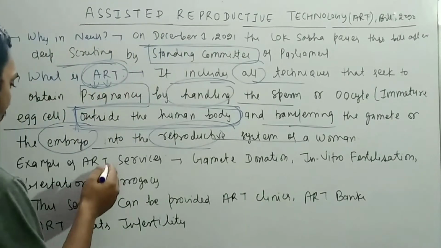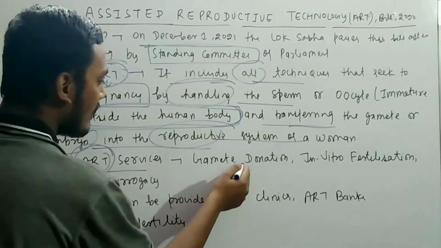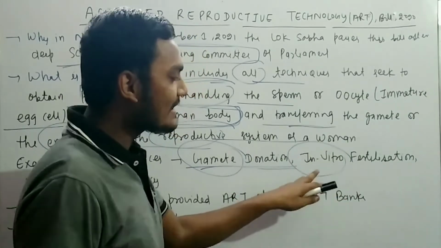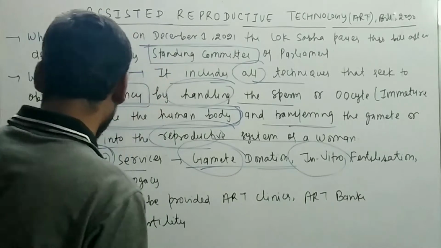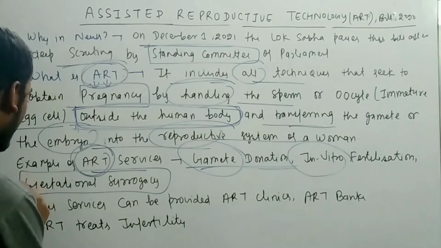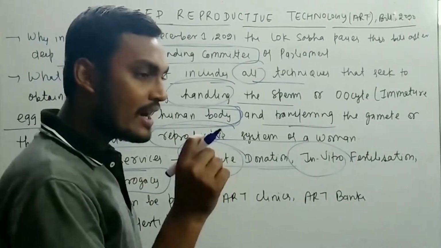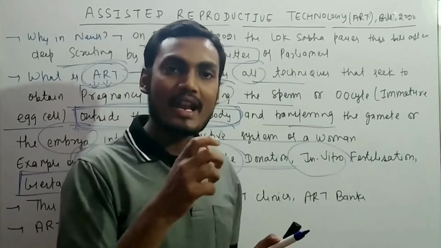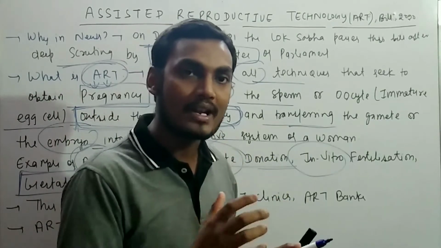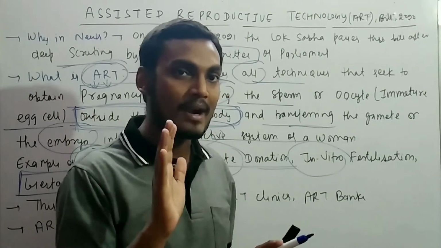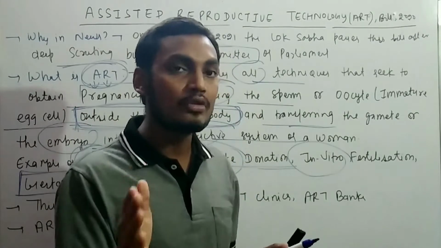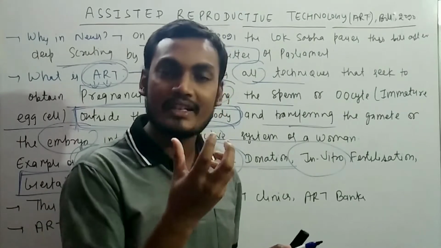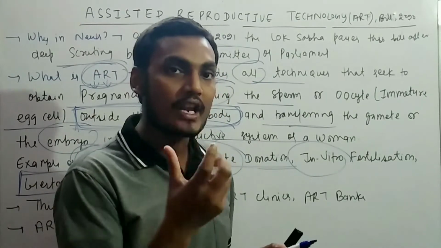Remember the examples of ART services: gamete donation, in vitro fertilization, which I have already explained, and gestational surrogacy. In gestational surrogacy, a couple hires a woman, and the sperm of the male member is taken, not physically, but through science and technology, and put into the body of that woman.